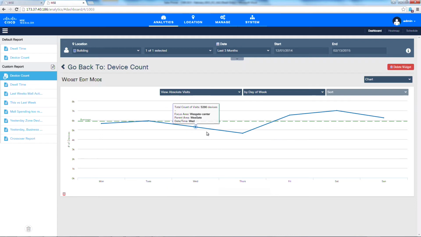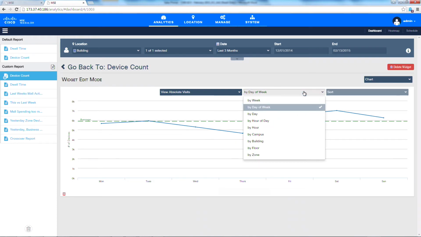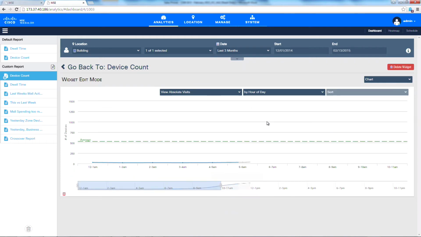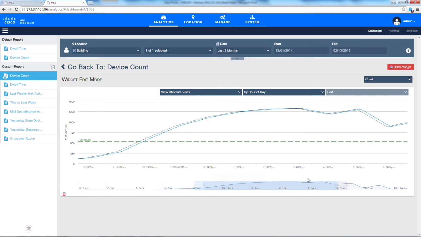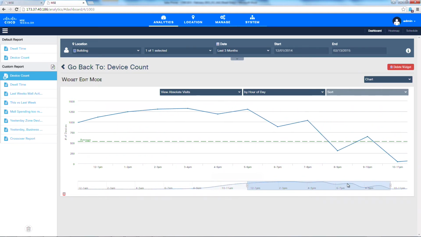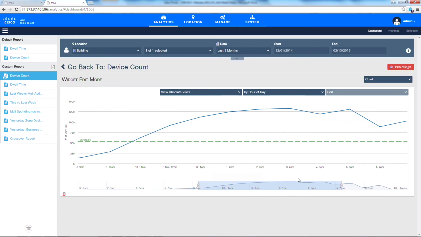Another similar question might be, on average, what time of the day do I get more devices or more visitors in? And again, I go to the selector, I choose hour of the day, and I can see what time devices start coming, and then at the end of the day, what time devices start leaving the mall. And I can see when the peak visitation is on average throughout a day.